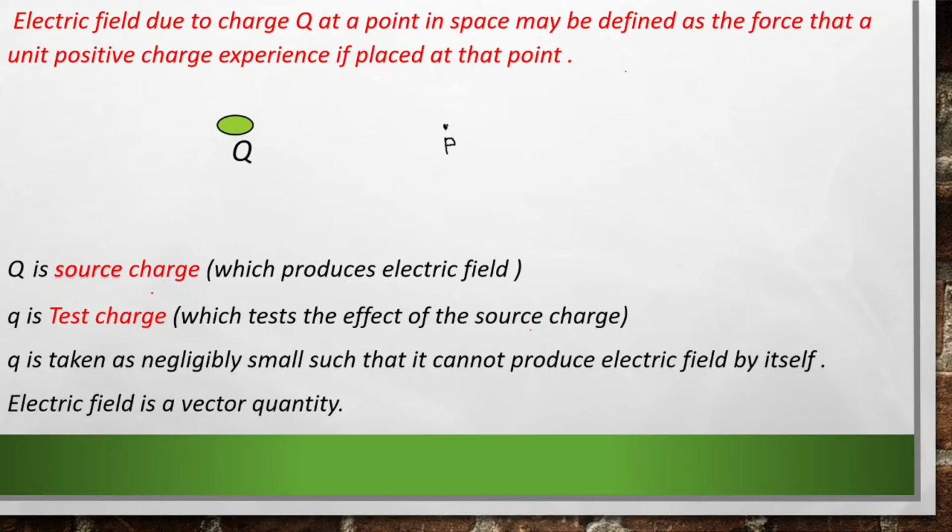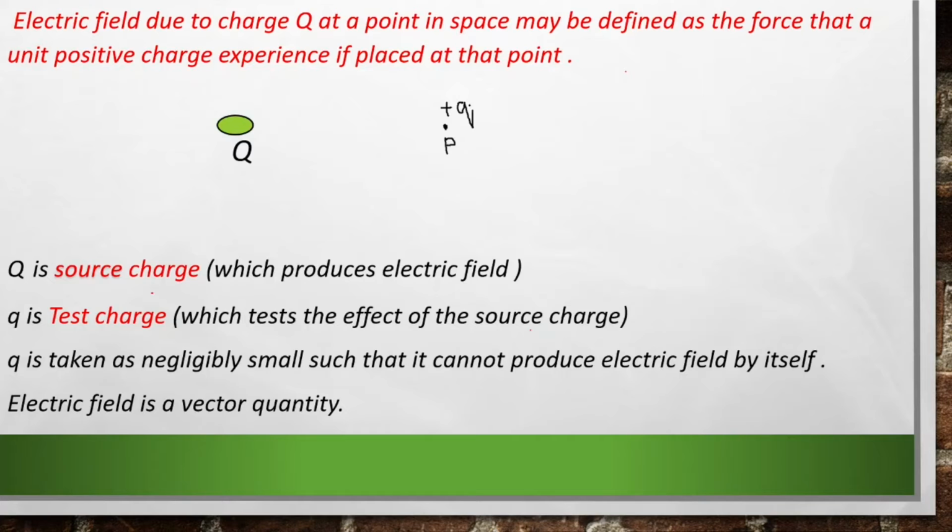We can find it by bringing a unit positive charge to this point. Whichever point you need to find the electric field at, you can bring a unit positive charge to that point. So I brought a unit positive charge to this point.